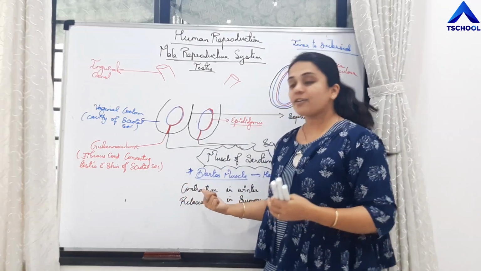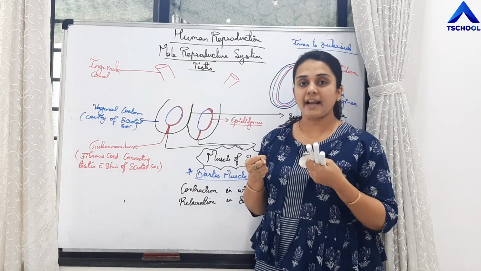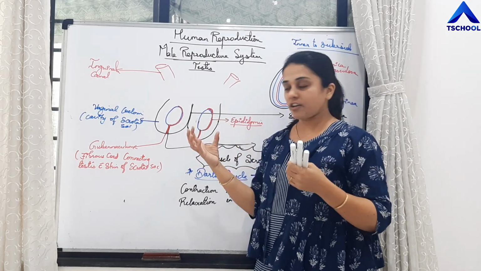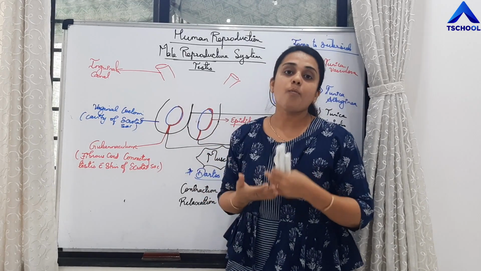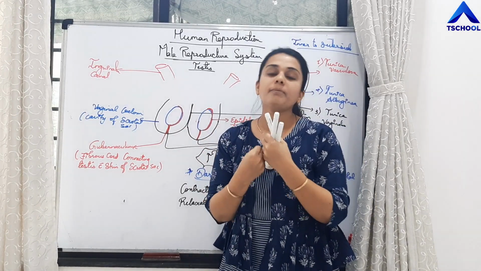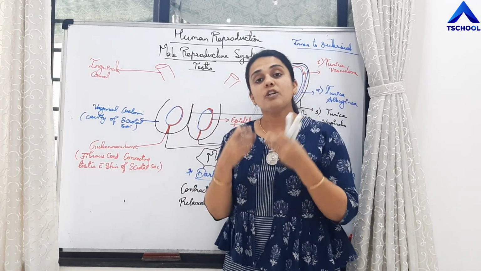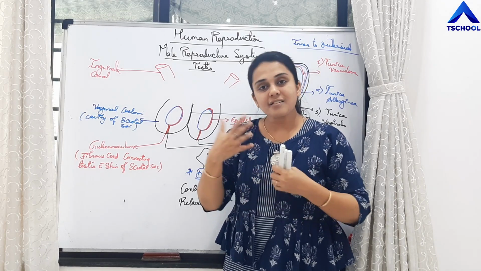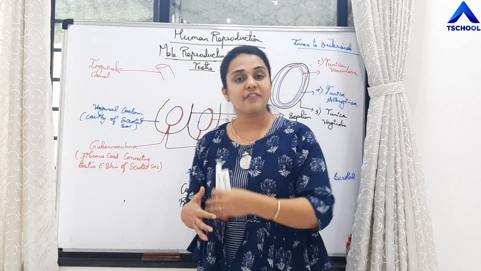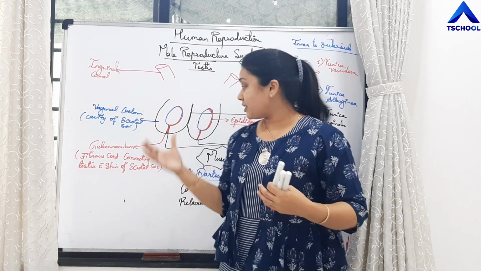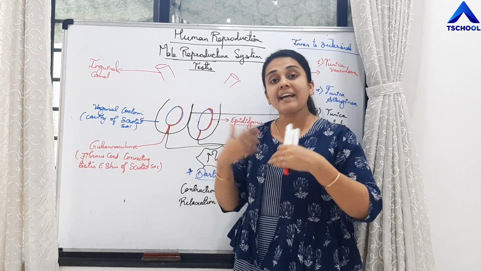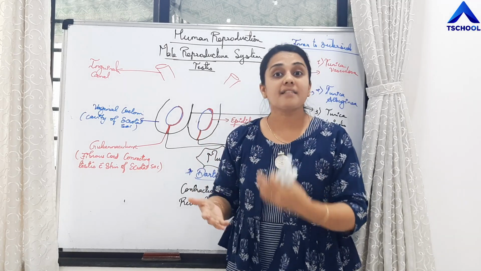So what will the Dartos muscle do? They will contract. When the Dartos muscle contracts, this scrotal sac will move towards the body, and it is going to absorb heat from the body to normalize its temperature, which is required for spermatogenesis. Whereas in summers, there is lots of heat, right? So the temperature of the scrotal sac might exceed the temperature that is required.